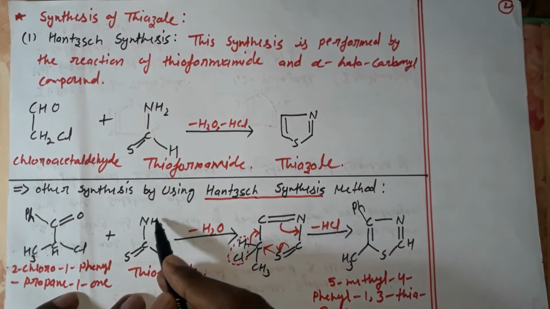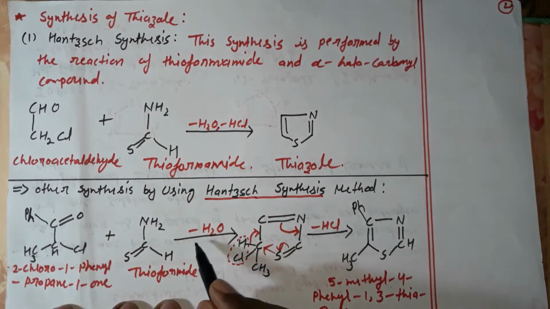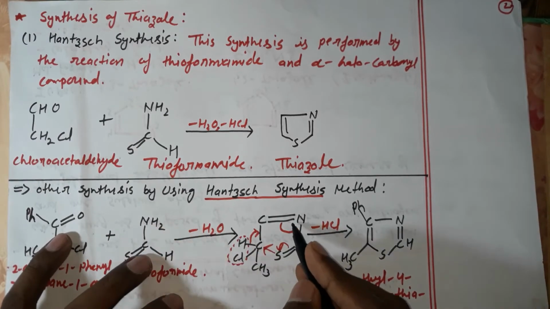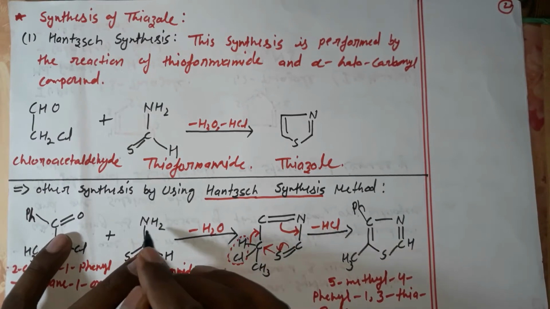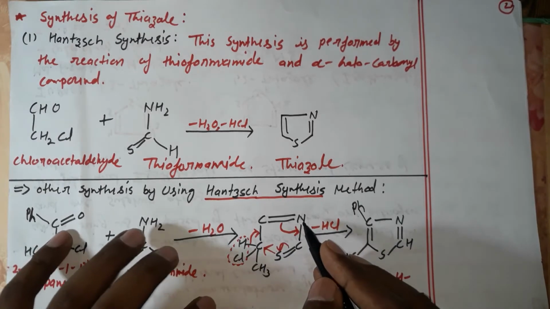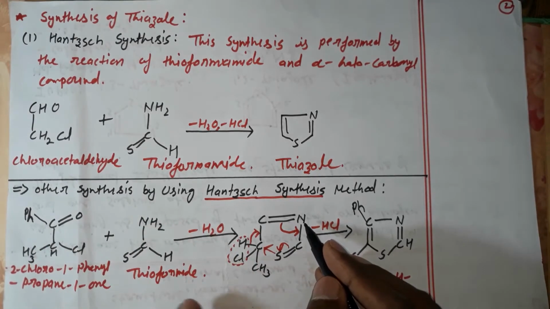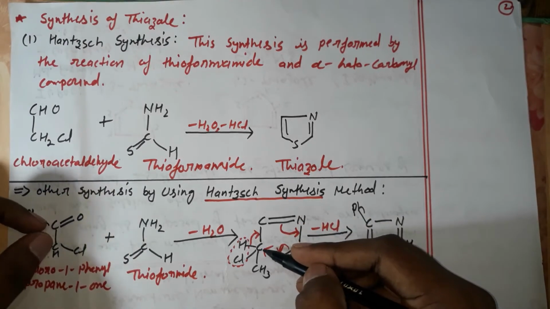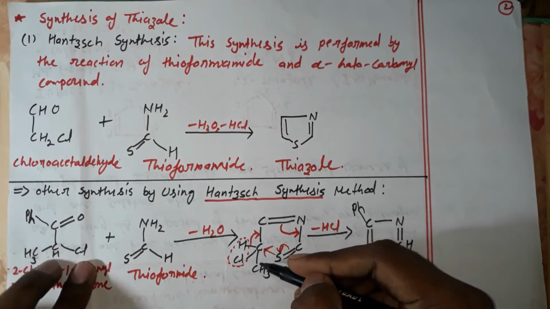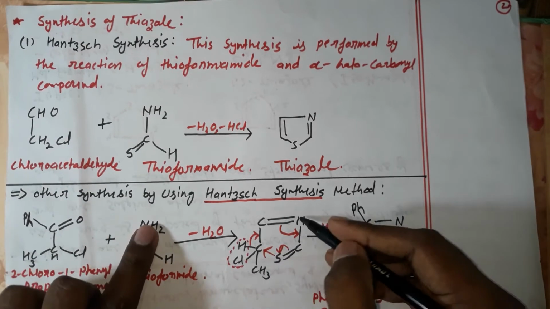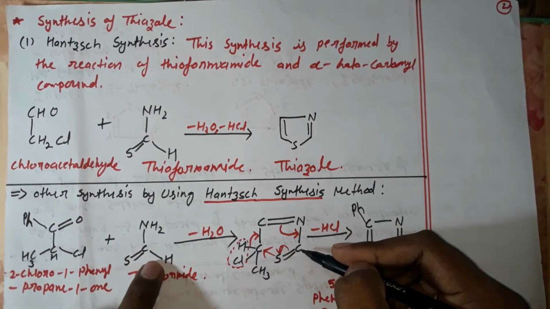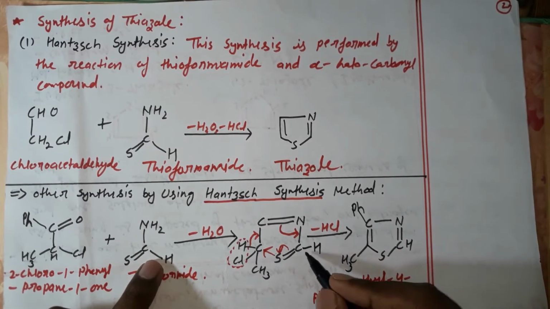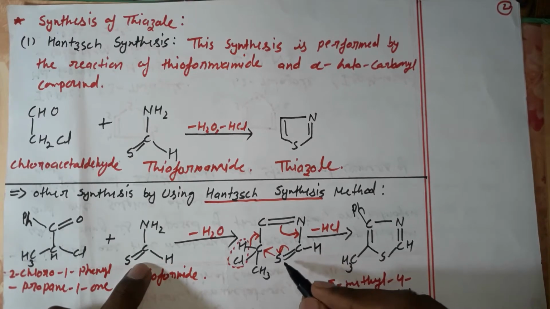Look, 2 hydrogens and 1 oxygen will be released in the form of water, and these both bonds will bind with this nitrogen. So this is the carbon and this is the nitrogen. This carbon is bound with this carbon, and there is 1 chlorine, 1 hydrogen and 1 methyl group. This nitrogen is bound with this carbon, and there is 1 hydrogen, and there is 1 sulfur bound with a double bond.